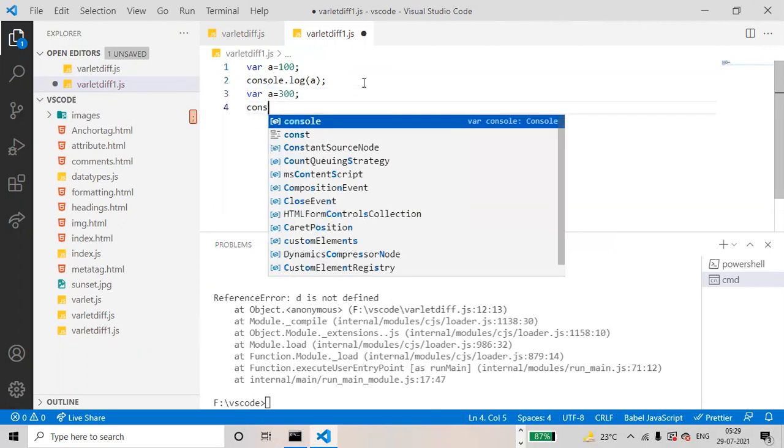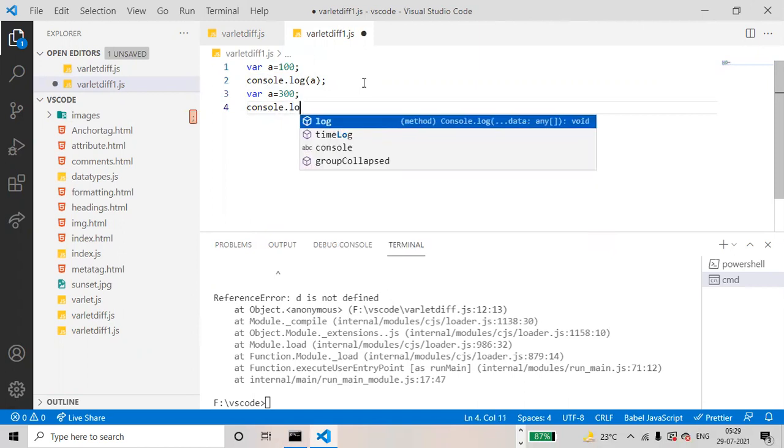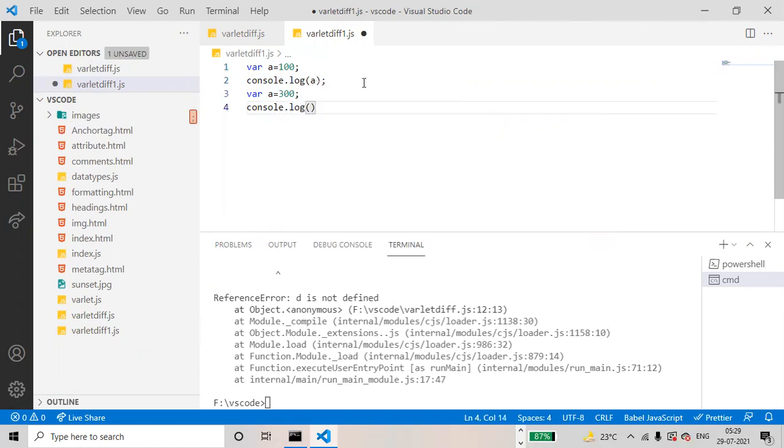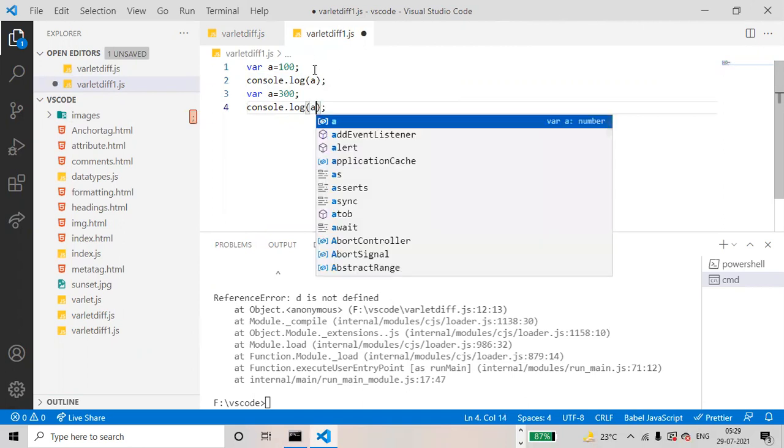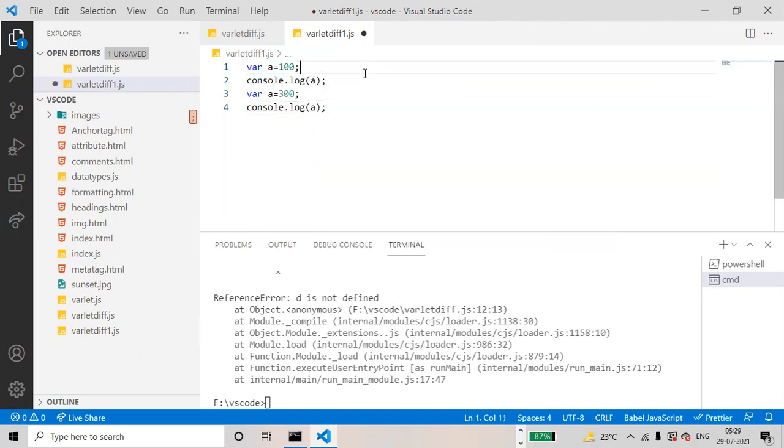Console.log of a. Save the changes, Control S. Here first we are initializing a value as 100, then we are initializing a value as 300. So var is accepting both the values.